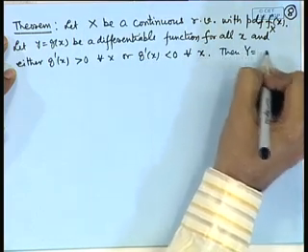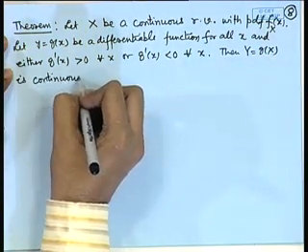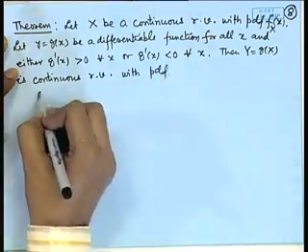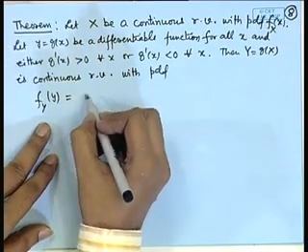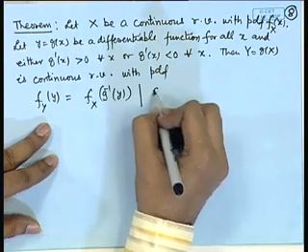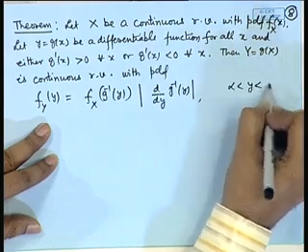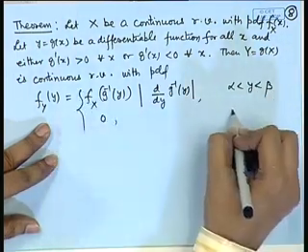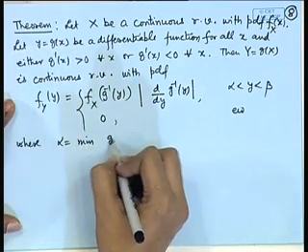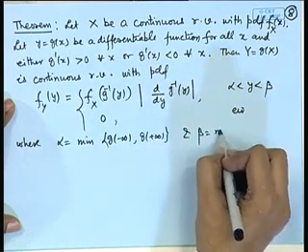Then Y equal to g(X) is a continuous random variable with PDF given by f_Y(y) equal to f_X(g inverse(y)) multiplied by the absolute value of d by dy of g inverse(y) over the range alpha to beta, and 0 elsewhere, where alpha is the minimum of g(minus infinity), g(plus infinity), and beta is the maximum of the same.